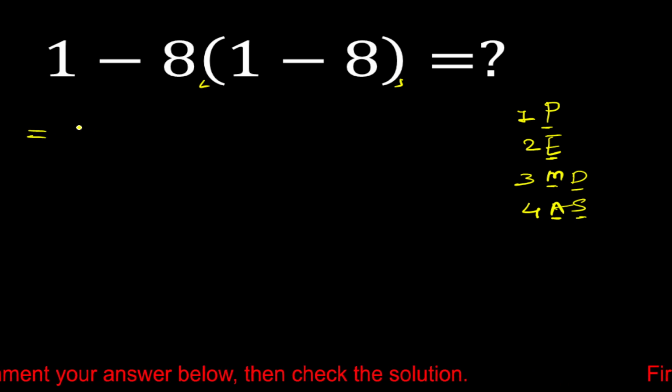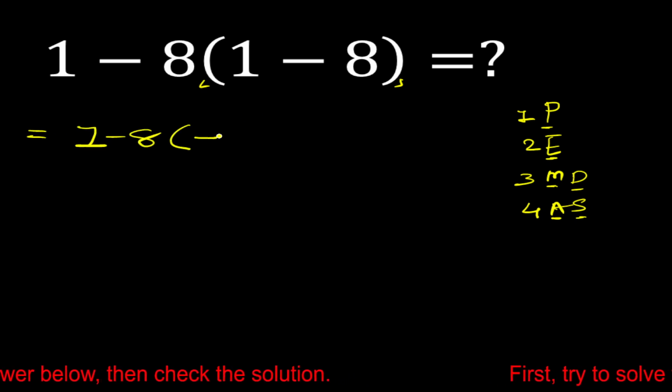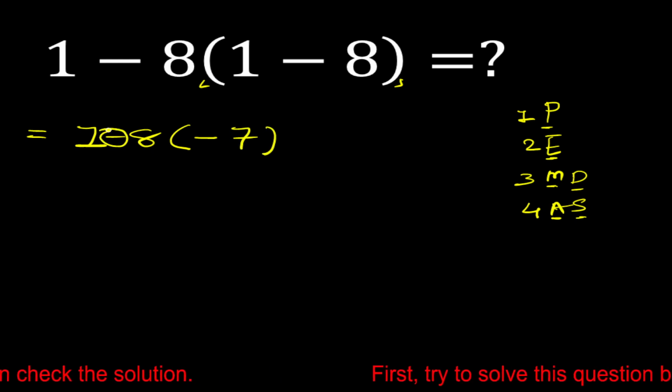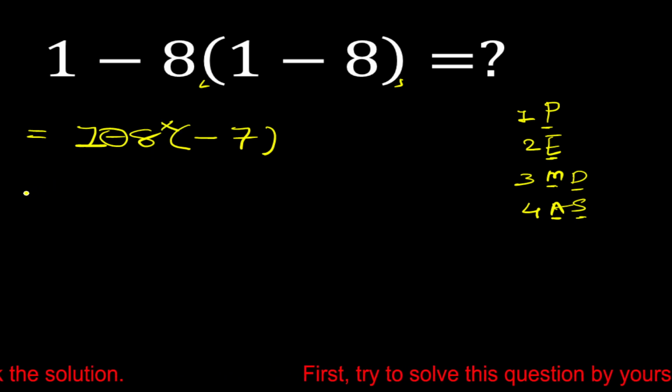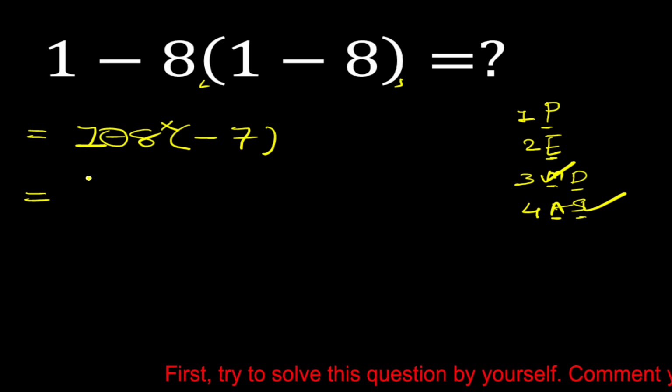Okay. So 1 minus 8. Now solve this parenthesis. 1 minus 8 is equal to minus 7. Now here is subtraction and here is multiplication. So according to the PEMDAS, first priority is multiplication, then we have to solve subtraction.